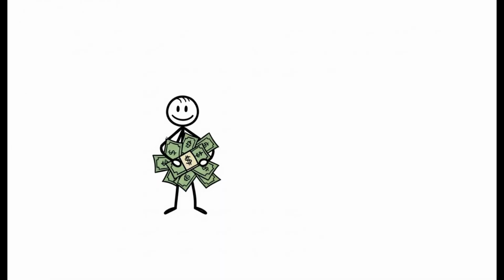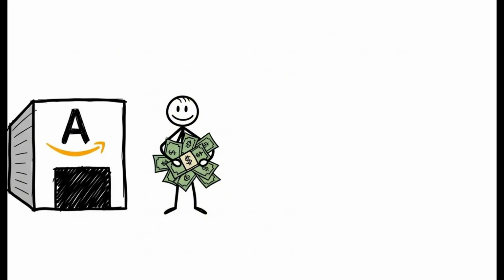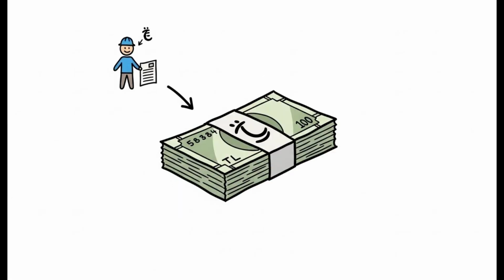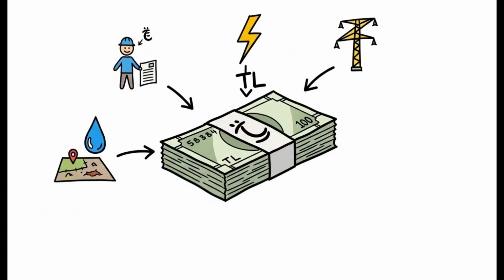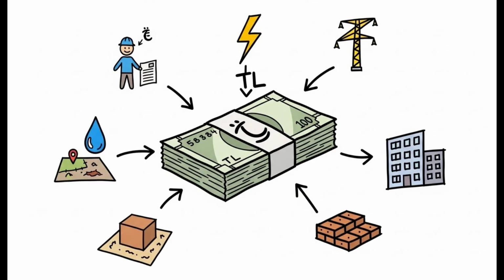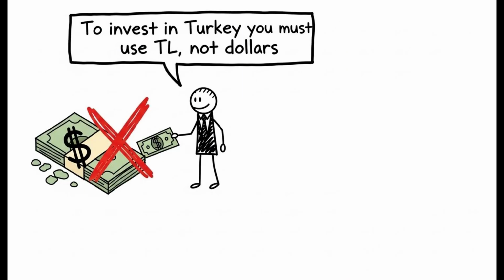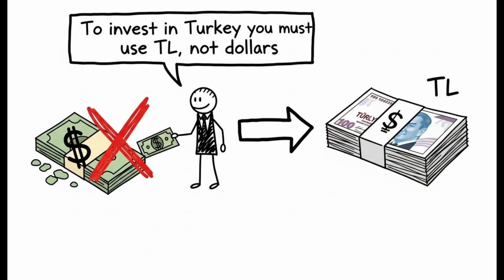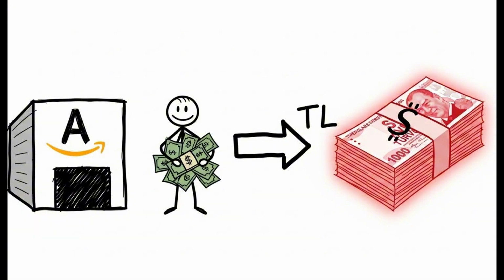Why does a country's money gain value when a foreign company invests? Let's say Amazon wants to build a warehouse in Turkey. For worker salaries, electricity, water taxes, land, building, materials, they need Turkish lira. Meaning to invest in Turkey, they cannot use dollars but must use Turkish lira. Therefore, foreign companies convert the dollars they have into that country's money. When this money demand rises, that money gains value.